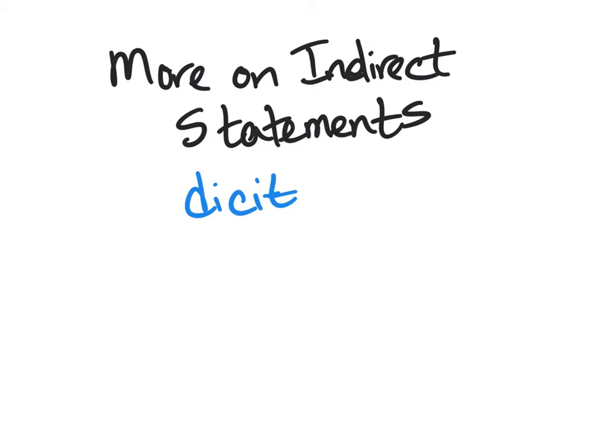Here's another note on indirect statements. In the past, we have seen indirect statements that were introduced by the verb dicit. He says, for example, the Latin students are amazing. Well, there are other types of verbs than just the word say that introduce indirect statements. Other verbs that can introduce an indirect statement fall into the category of KSS verbs: verbs that have the same meaning as knowing.